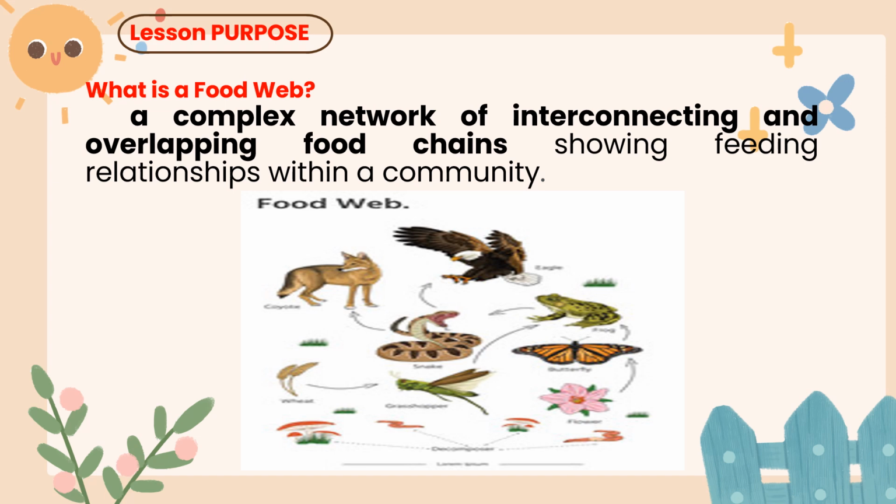Now, what is a food web? A food web is a complex network of interconnecting and overlapping food chains showing feeding relationships within a community. So this means that a food chain is just one path of energy flow, but in real ecosystems, food relationships are more complex. So this is called a food web. So in a food web, many animals share food sources. For example, both butterfly and grasshoppers eat plants. So this makes ecosystems balanced and resilient.